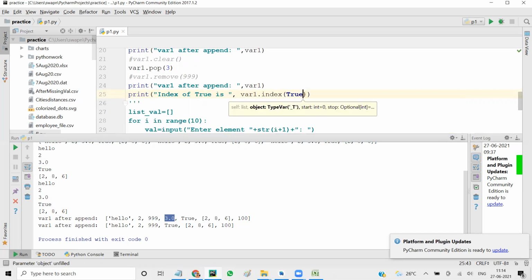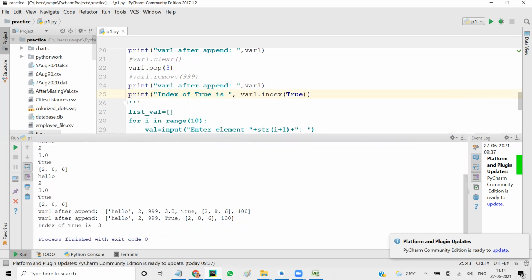True is boolean, so you just say true here. The position of true is 3. After the delete, it is 0, 1, 2, 3, isn't it? So it is going to return the index. Sometimes you might want to know the index of a value.